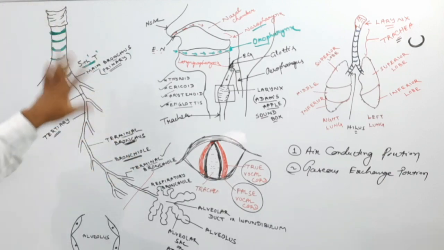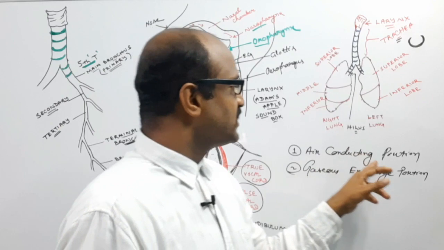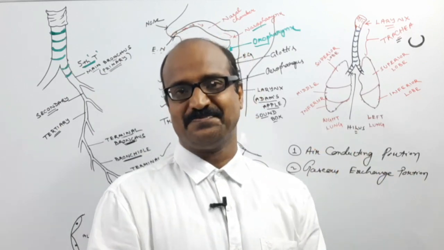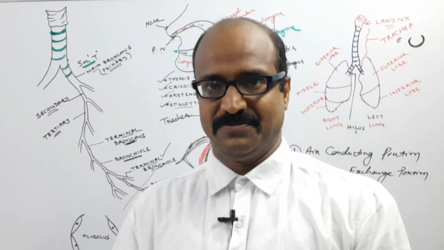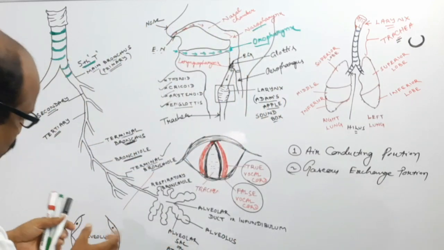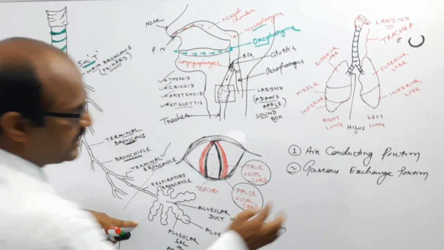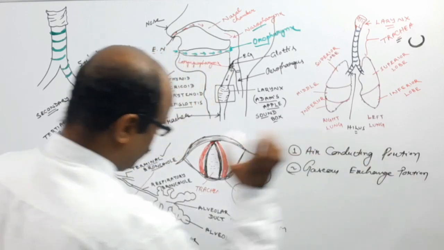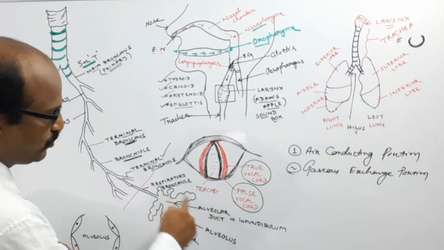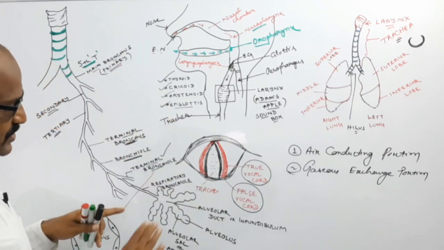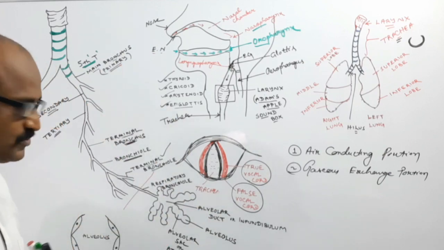Up to this portion is known as the air conducting portion. Okay, now come to the other portion. This last portion is known as the gaseous exchange portion, or the respiratory portion.